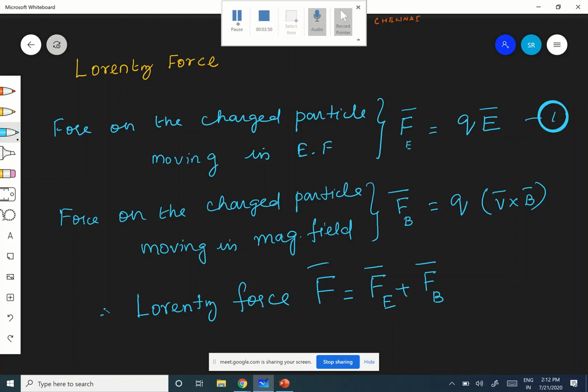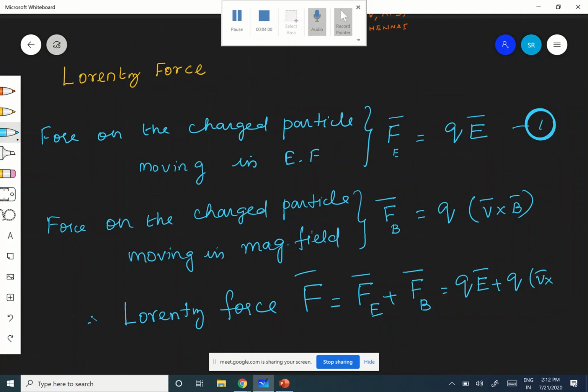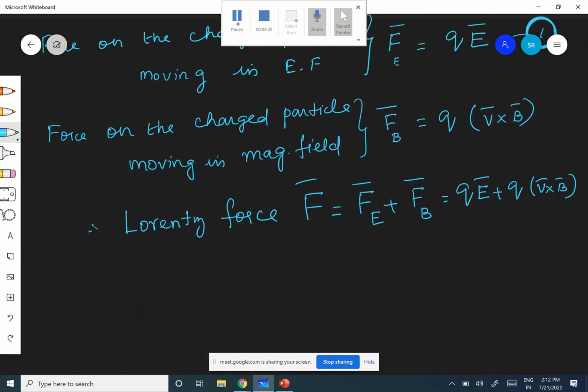That is nothing but QE plus Q into V cross B. So F is equal to Q into E plus V cross B. This is the Lorentz force.